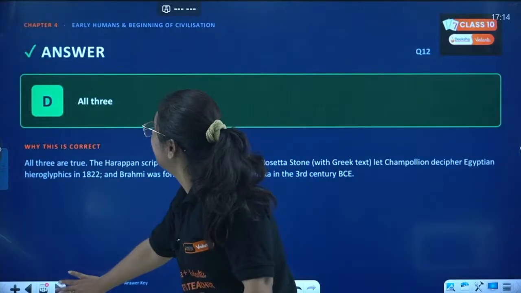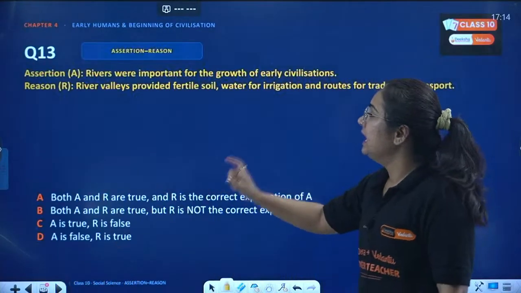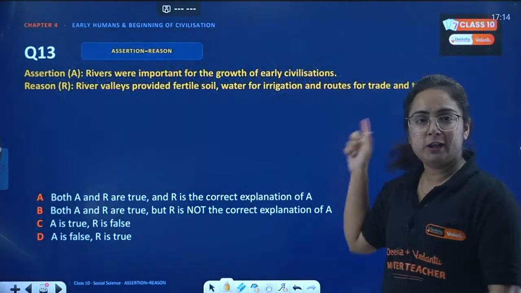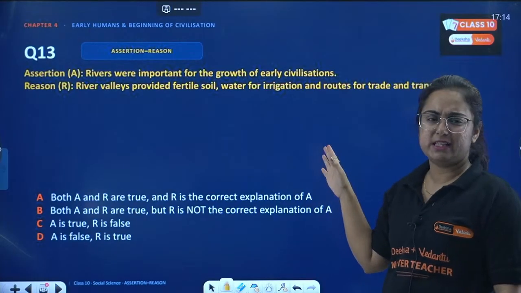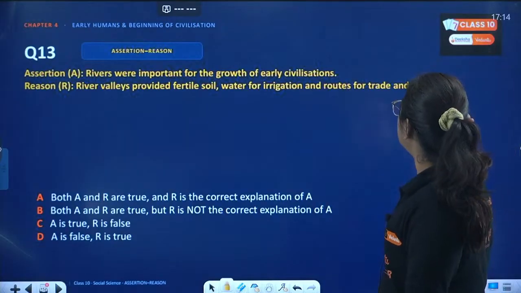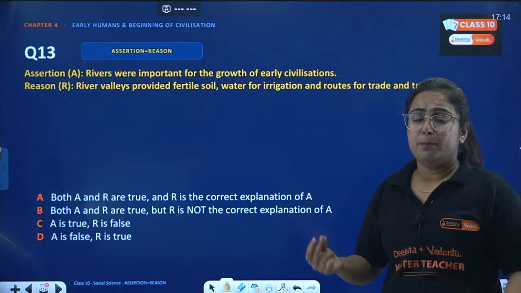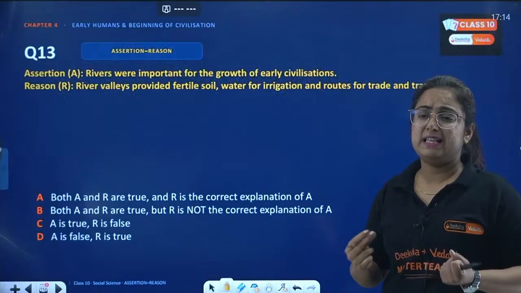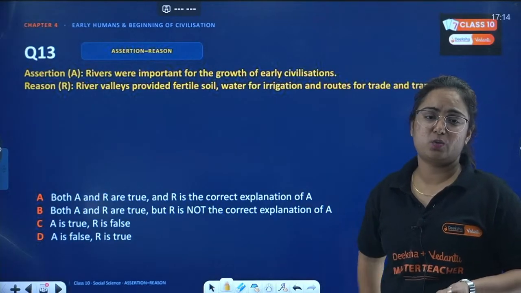Next question, and that is assertion and reason. Assertion: Rivers were important for the growth of early civilization. Very easy. Reason: River valleys provided fertile soil, water for irrigation, and routes for trade and transport. Be quick in answering, because this is one of the easiest questions of the day.